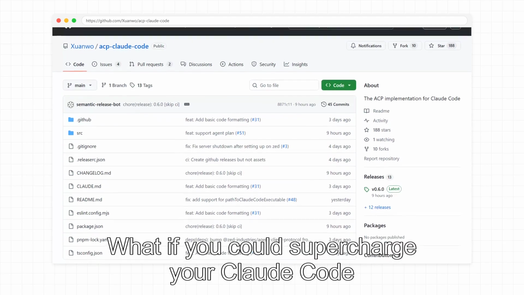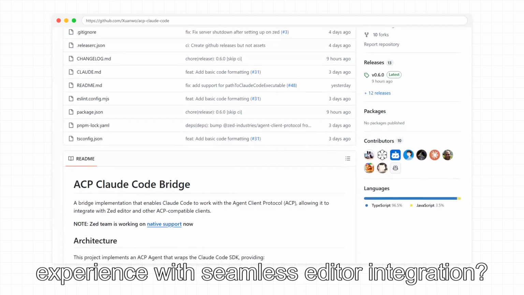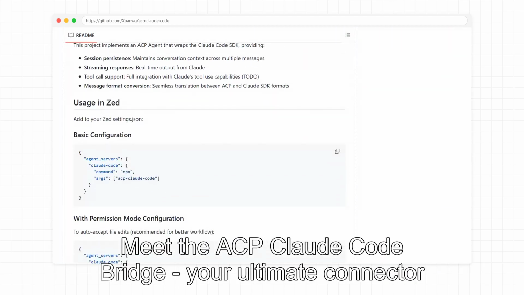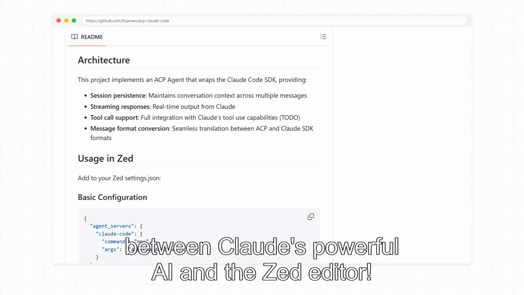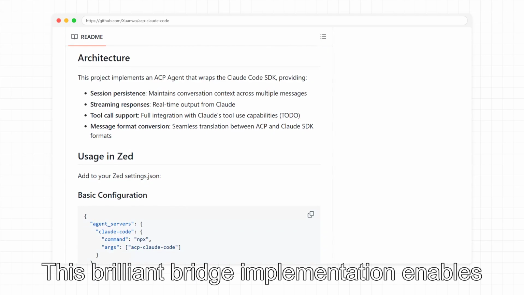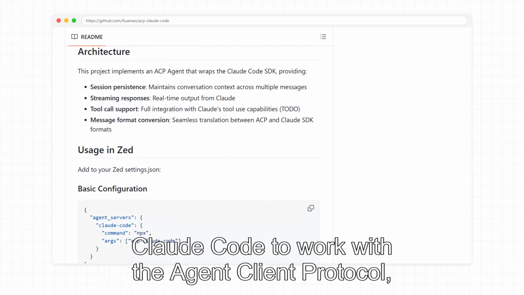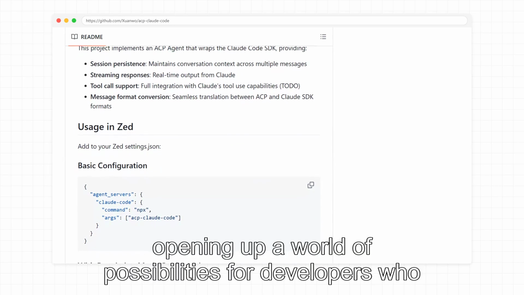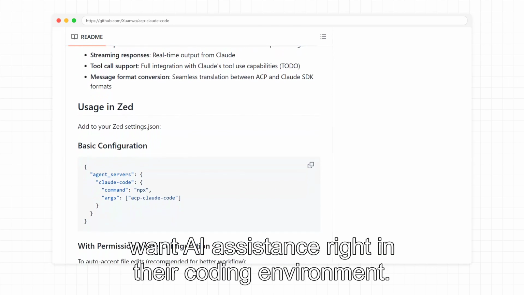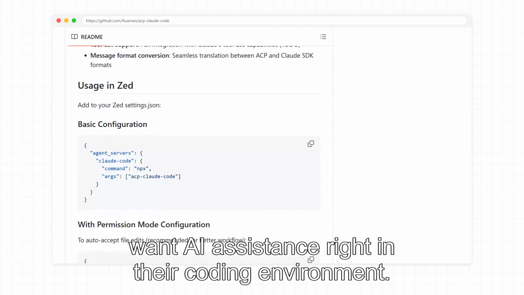What if you could supercharge your Claude Code experience with seamless editor integration? Meet the ACP Claude Code Bridge, your ultimate connector between Claude's powerful AI and the Zed editor. This brilliant bridge implementation enables Claude Code to work with the agent-client protocol, opening up a world of possibilities for developers who want AI assistance right in their coding environment.